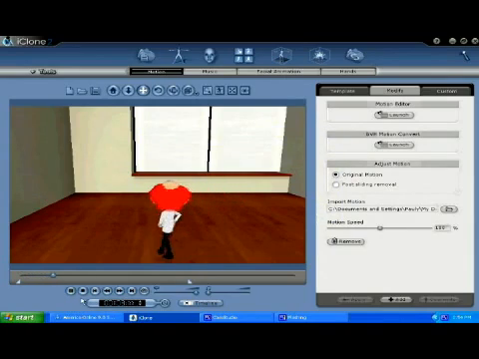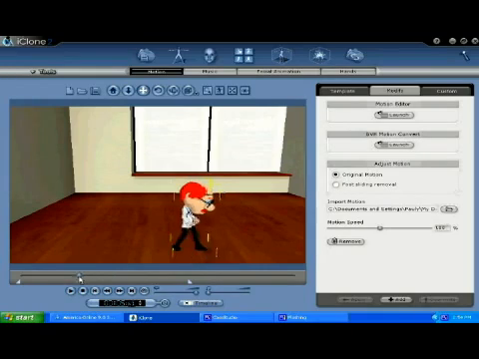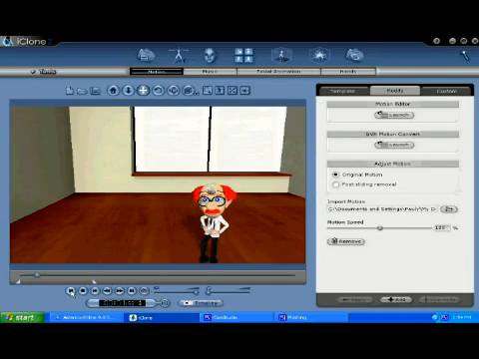He's walking around in a circle, and basically what he's going to be saying here is, nurse, send in the next patient. So that motion will match that. And I'd like the scene to end right about there when he's looking towards a door off camera. So I'll use that marker, that end marker, to stop the scene right when he's looking off camera. Well, I want to hold off just a little more, so let me drag that marker out a bit.